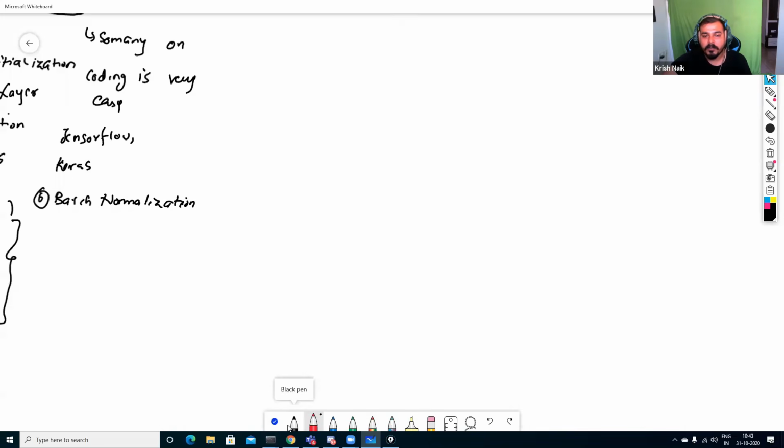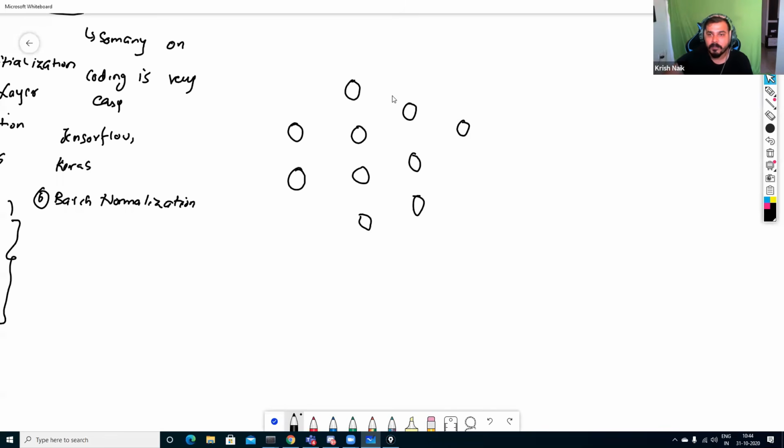Now remember, guys, first of all, suppose this is my input layer, suppose this is my hidden layer, and this is another hidden layer, and suppose I have 3 output layers. What does Softmax basically say? Let me show it to you.